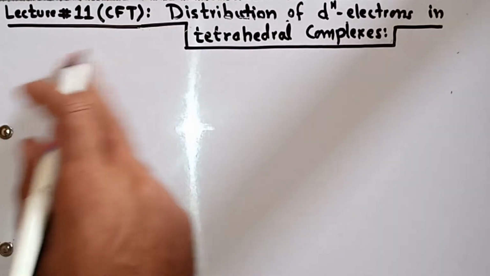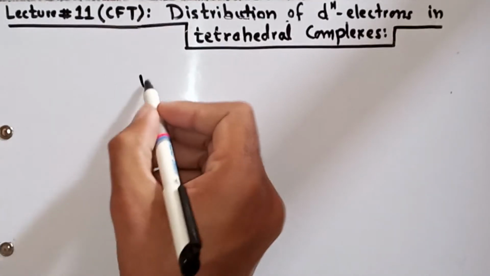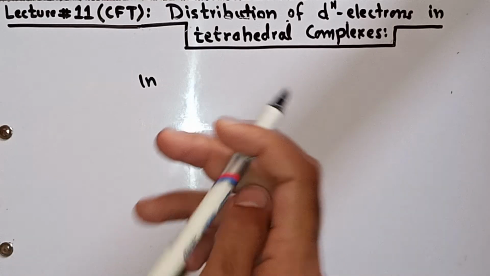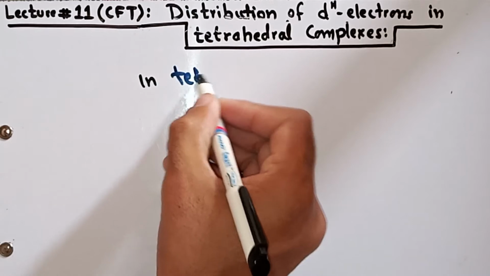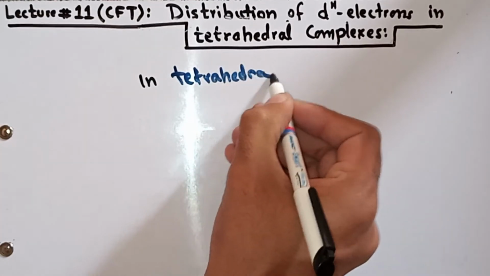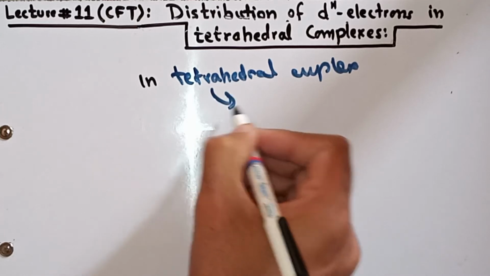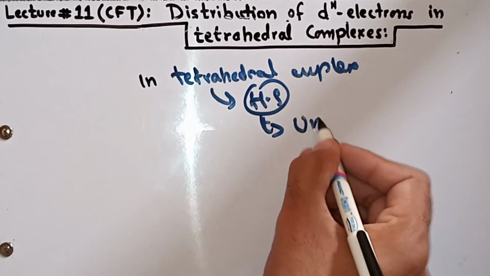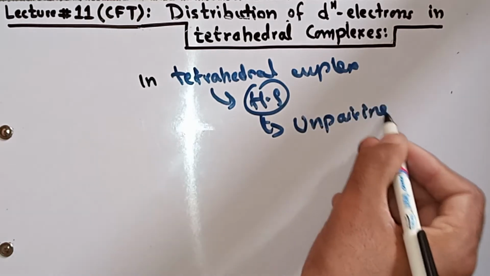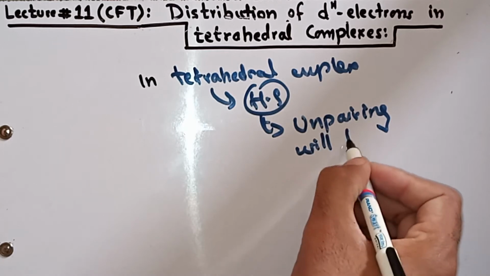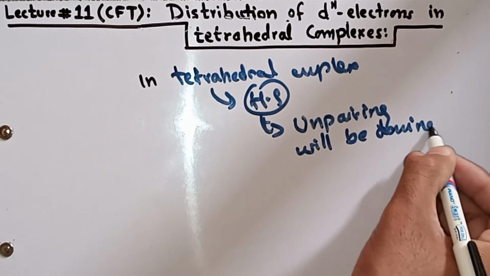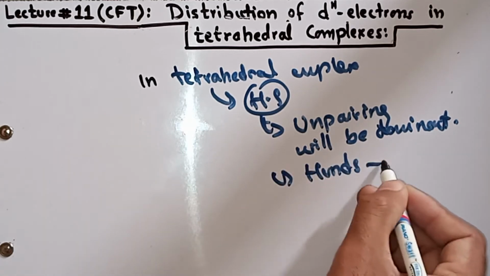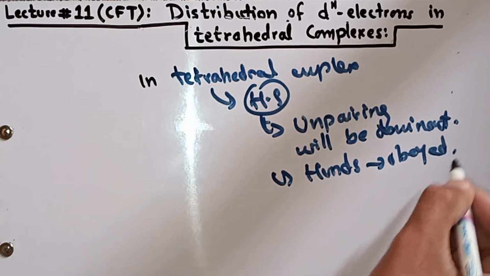I already told you that in a tetrahedral complex there are only high spin complexes possible. High spin complex means unpairing will be dominant. It means that Hund's rule will be applied. Hund's rule will be obeyed. Is it clear?